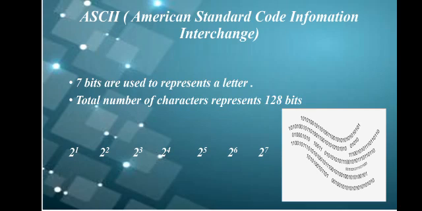Like in the first column there will be 2 raised to power 1, that is equal to 2. Then 2 raised to power 2 is equal to 4. 2 raised to power 3 is 8. 2 raised to power 4 is 16. 2 raised to power 5 is 32. 2 raised to power 6 is 64, and 2 raised to power 7 is 128. It means there are 128 characters that are represented.